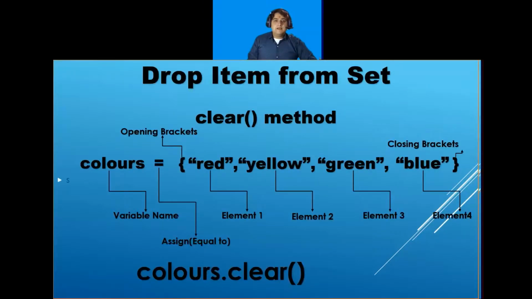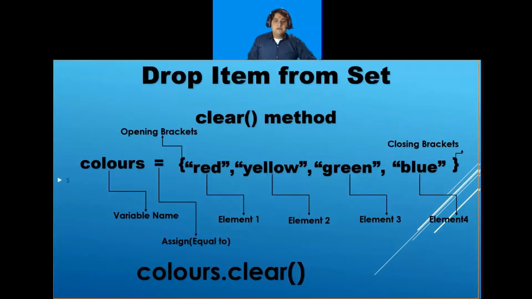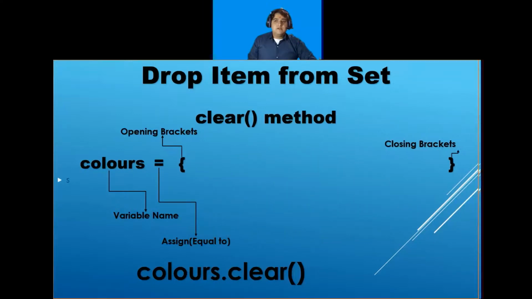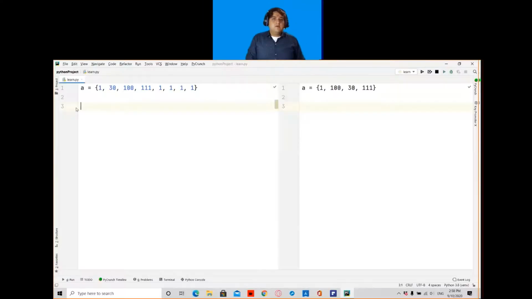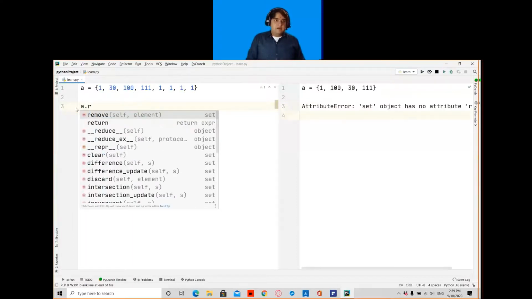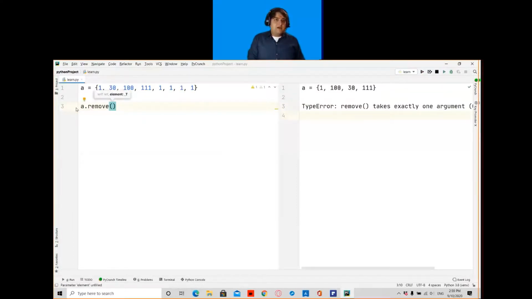The clear method is used to empty the set. So it will totally empty the set. To drop any value, I can use the remove method, and for example I want to remove 100.